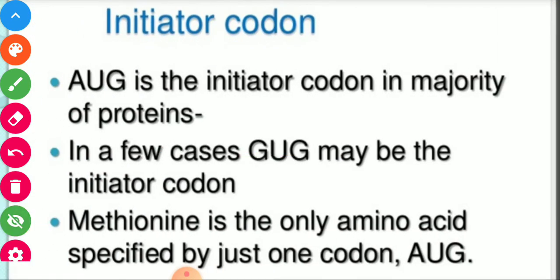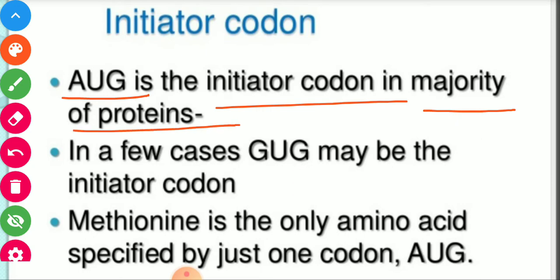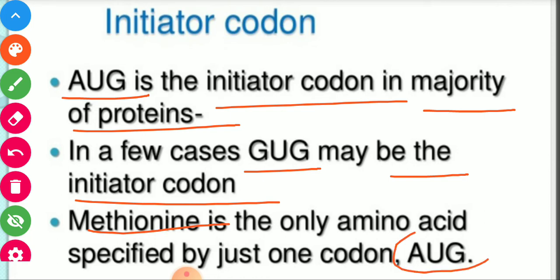Initial codon you have seen. AUG is an initiator codon in the majority of proteins. In a few cases, GUG may be the initiator codon. Methionine is an amino acid that is coded by the codon AUG.